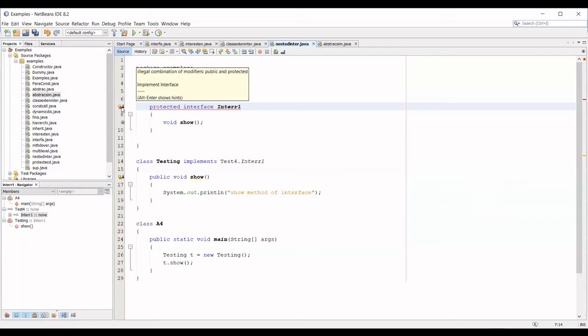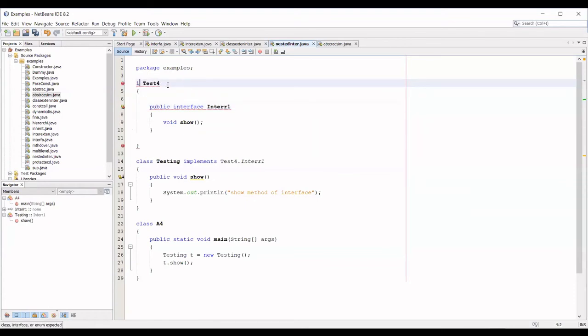Yes, ma'am. It is. So if an interface is nested within an interface, it can only be public. It cannot be any other specifier. But if it is nested within a class, you can have either public or protected or private. Only that is a difference. Rest all the same. Is it clear? Yes, ma'am.